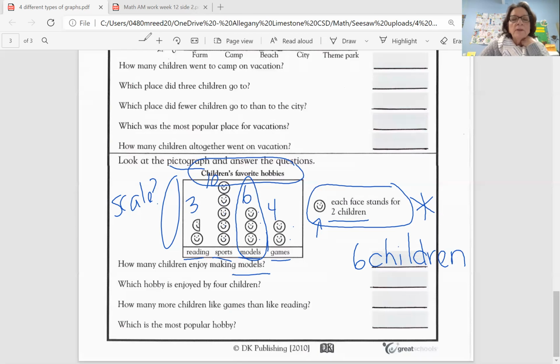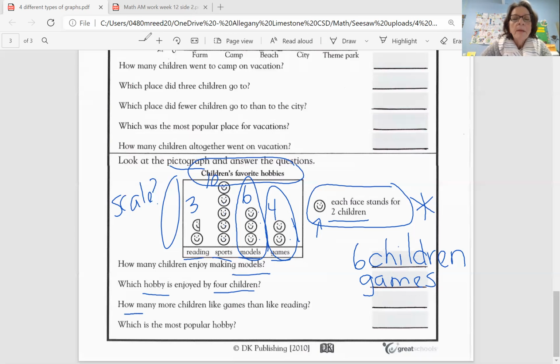Okay. The next question is, remember, they have a variety of questions, so it's not always about how many people, it might be about categories, which is exactly what this next question is. Which hobby is enjoyed by 4 children? So when I look at these, reading has 3, sports has 10, models is 6. Oh, there it is. Games is enjoyed by 4 children. So this question is actually asking us for which one of those hobbies is enjoyed by 4 children. So that is games.